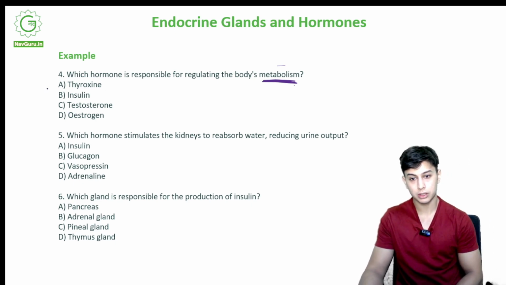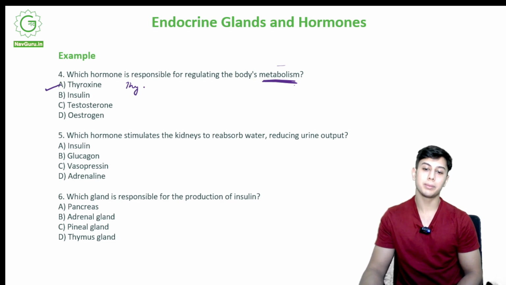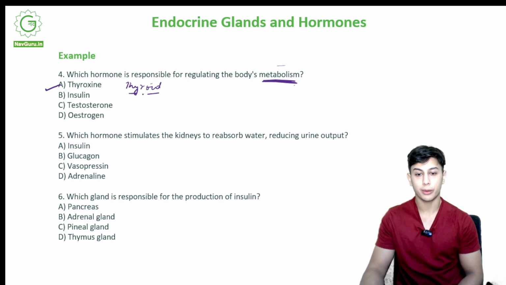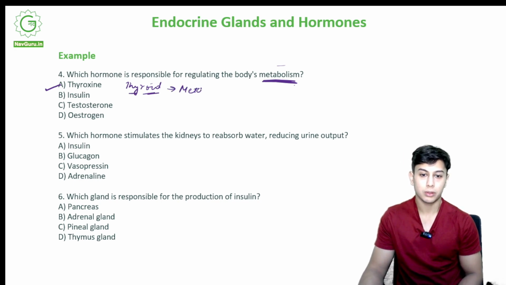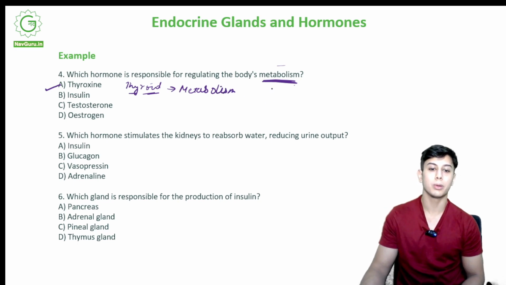So the correct option is option A, thyroxine. Can you guess where it is coming from? Thyroid, right? Thyroxine, thyroid. This is responsible for metabolism. Always remember, alright? So thyroid is metabolism.